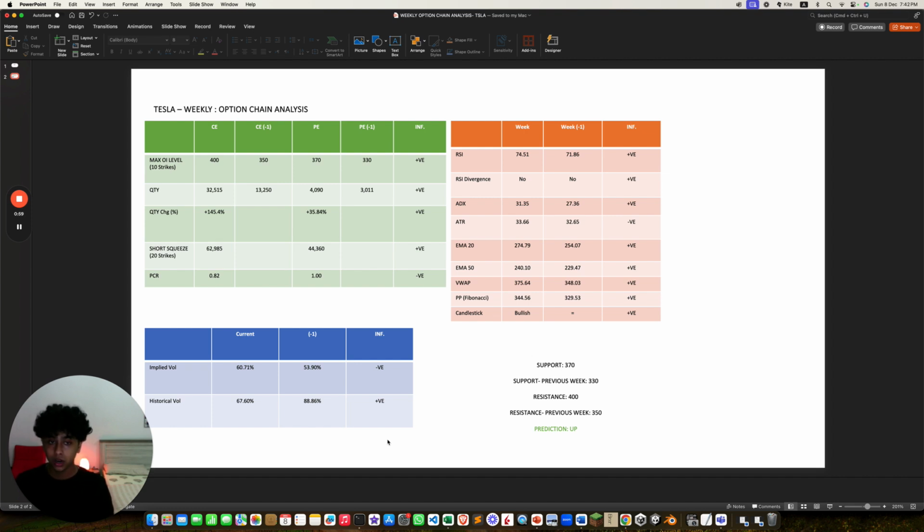Both EMAs are higher, that's positive. VWAP is higher, pivot point is higher, and the candlestick is bullish. That's 3 positives. The previous support was, the new support is 370.